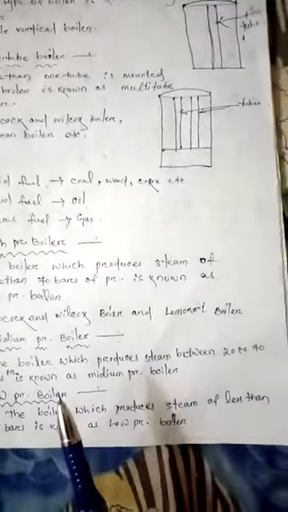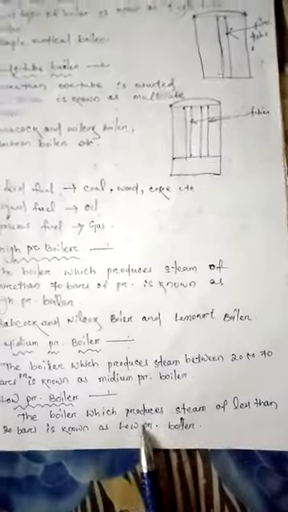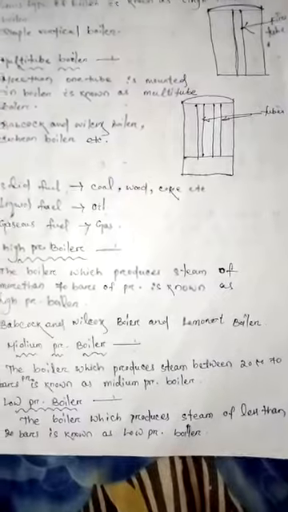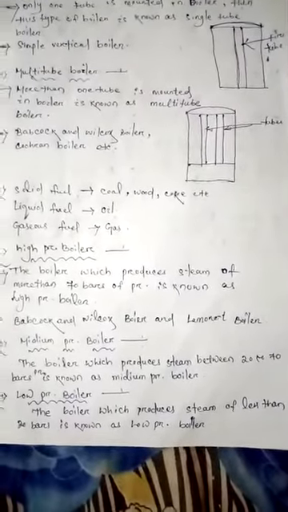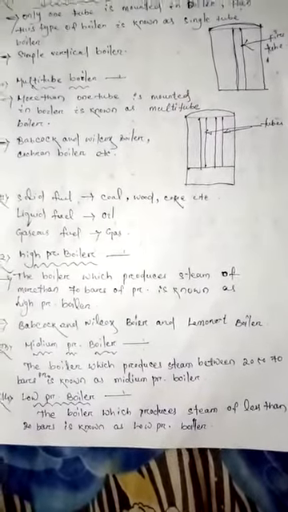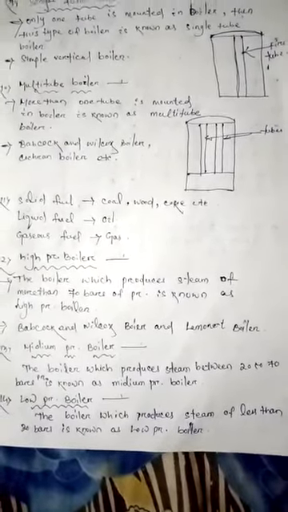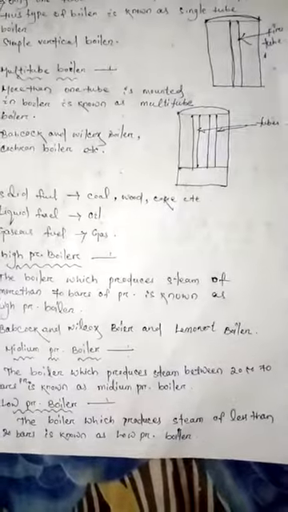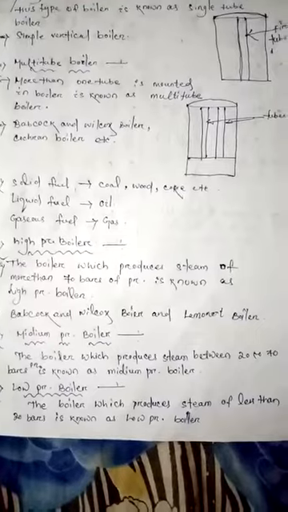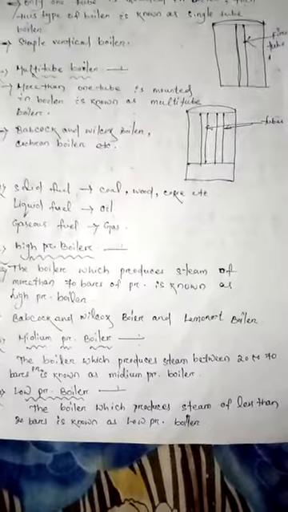Then next is low pressure boiler. The boiler which produces steam of less than 20 bar is known as a low pressure boiler. As you know, the pressure created in a fire tube boiler is low, so a fire tube boiler is a low pressure boiler. For example, Cochran boiler, simple vertical boiler, etc.